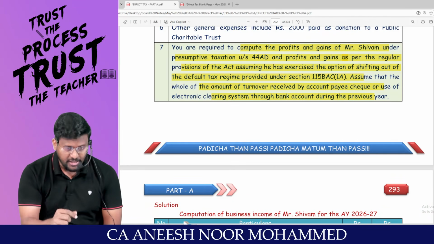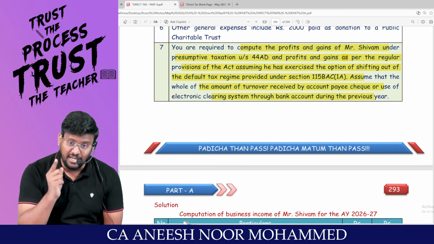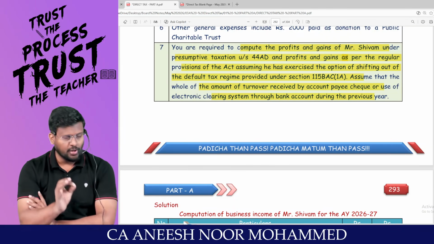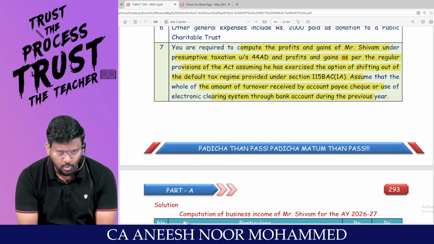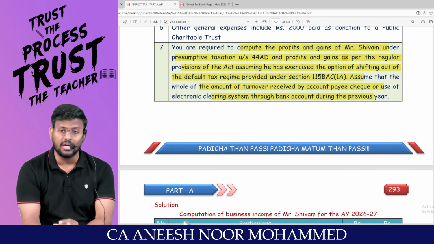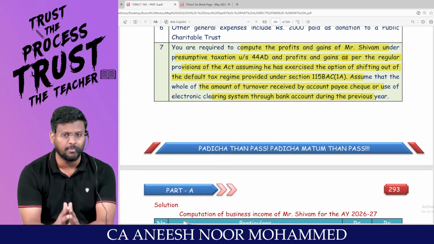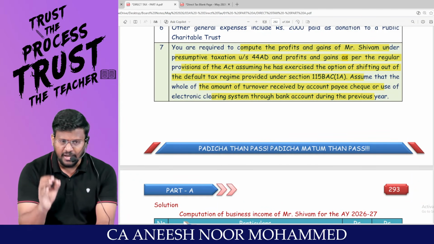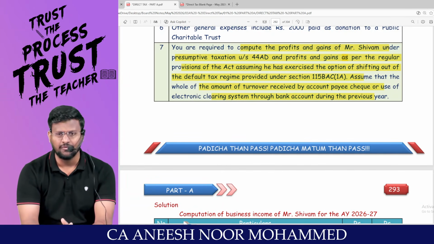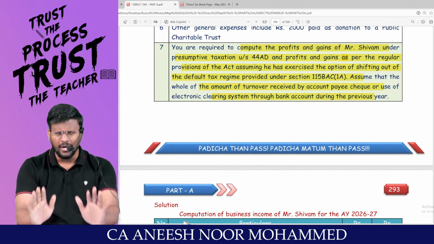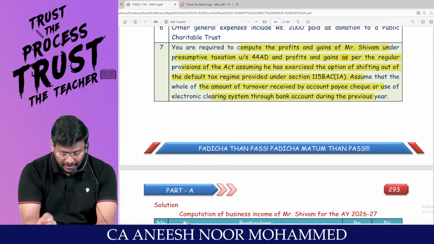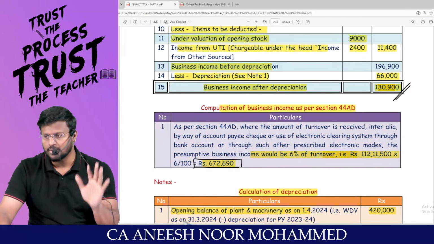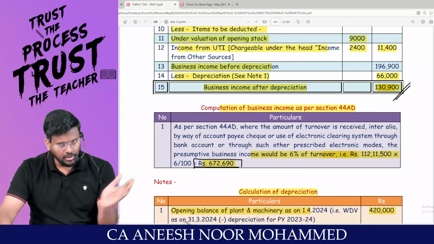If you ask me, it's better to travel through the normal route rather than the presumptive taxation route. That means you are an assessee eligible to travel through the presumptive taxation route, but without opting for it, you travel through the normal route. Then you are compulsorily liable to maintain books of accounts under section 44AA, and to do tax audit under section 44AB. That is the only two additional things you are supposed to do. If you are ready to do that, instead of 6 lakh and odd, you can declare 1,30,900. Very comfortable. All the provisions are clear.